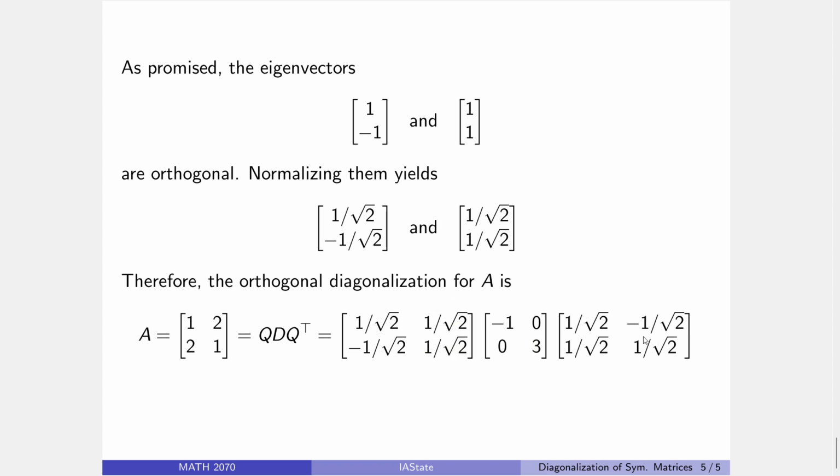And then over here, note, I don't have to compute Q inverse to get the full diagonalization. I just need to compute Q transpose, a lot easier for computation. And equipped with that, I have orthogonally diagonalized our matrix A. And there you go. That's the story on that.